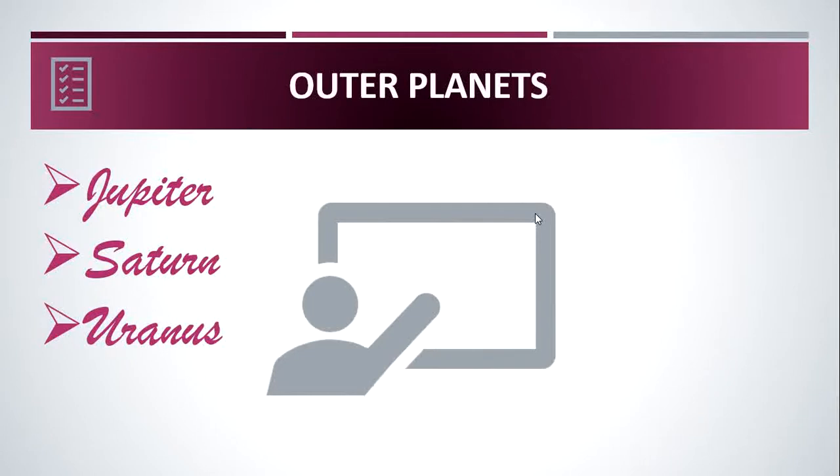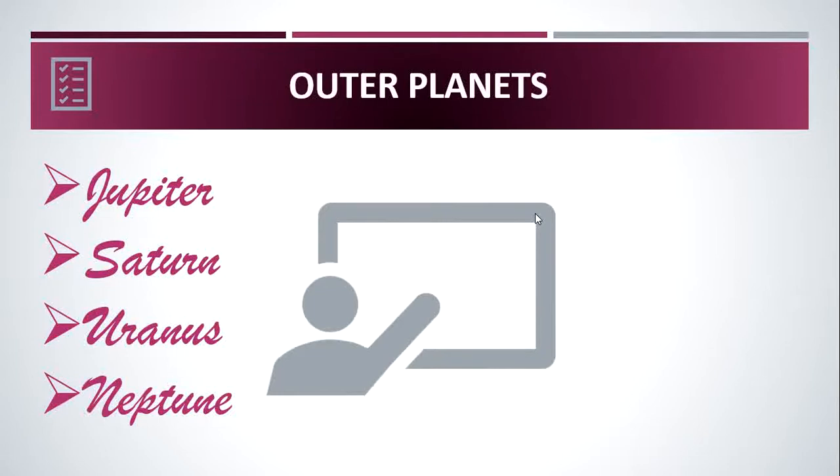Uranus is a cold gas giant and it can be seen only with the help of a telescope. It has a greatly tilted axis of rotation. As a result, in its orbital motion, it appears to roll on its side. And then the last planet in the outer planets is Neptune. It appears as a greenish star. Which one is a greenish star? Neptune. It is the 8th planet from the Sun and is the windiest planet.